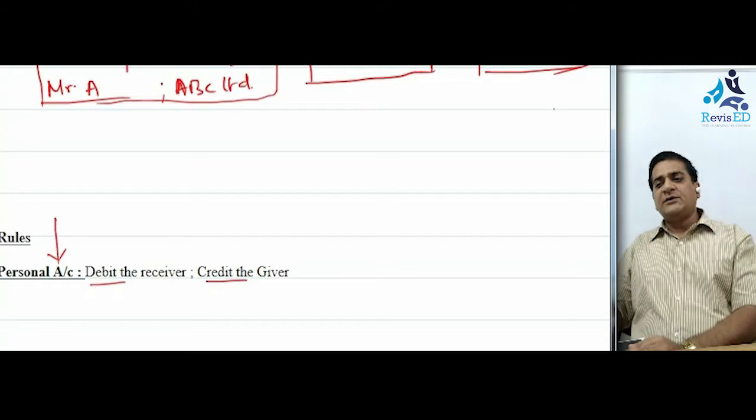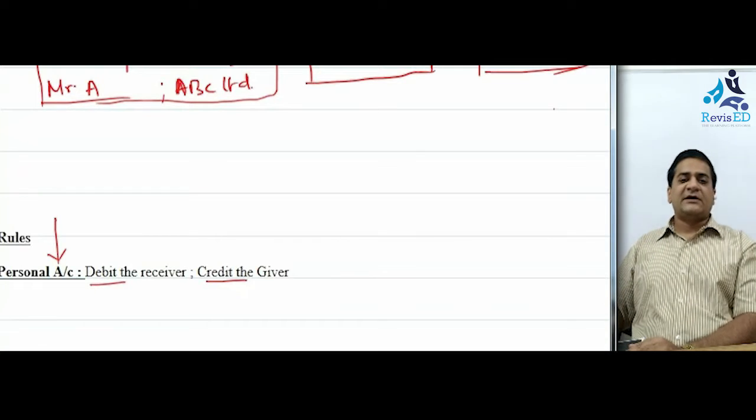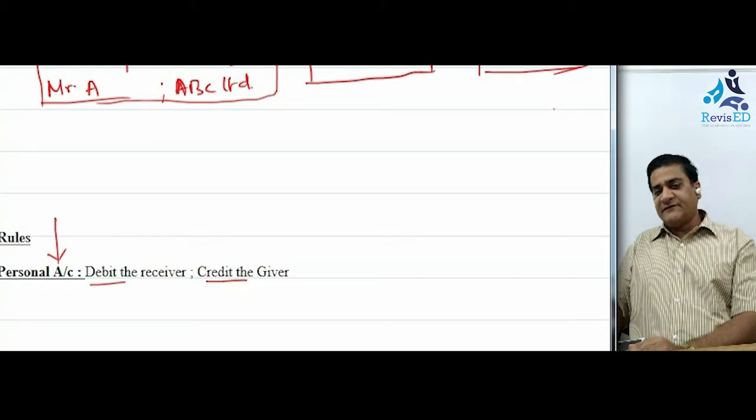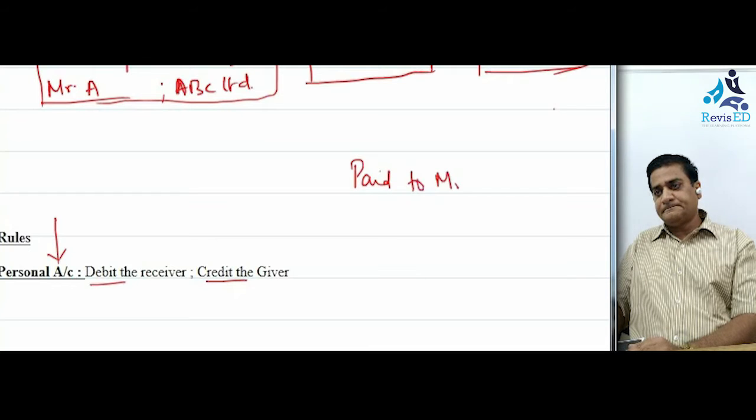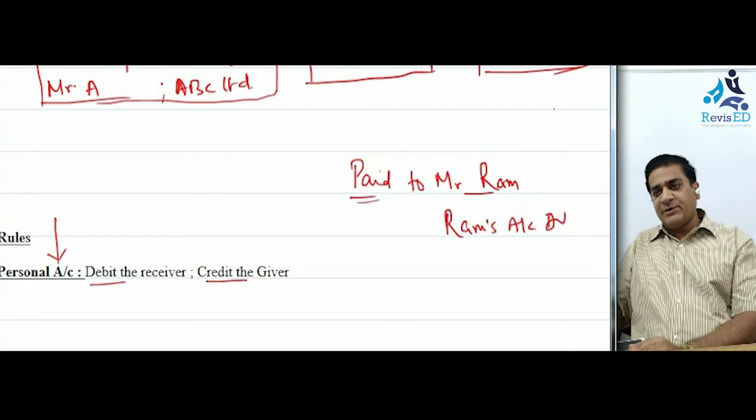Which means any person who is a receiver of anything, his account has to be debited. Say for example, if I say in my business I paid to Mr. Ram, then Ram's account has to be debited. Why? Because when I paid to Mr.